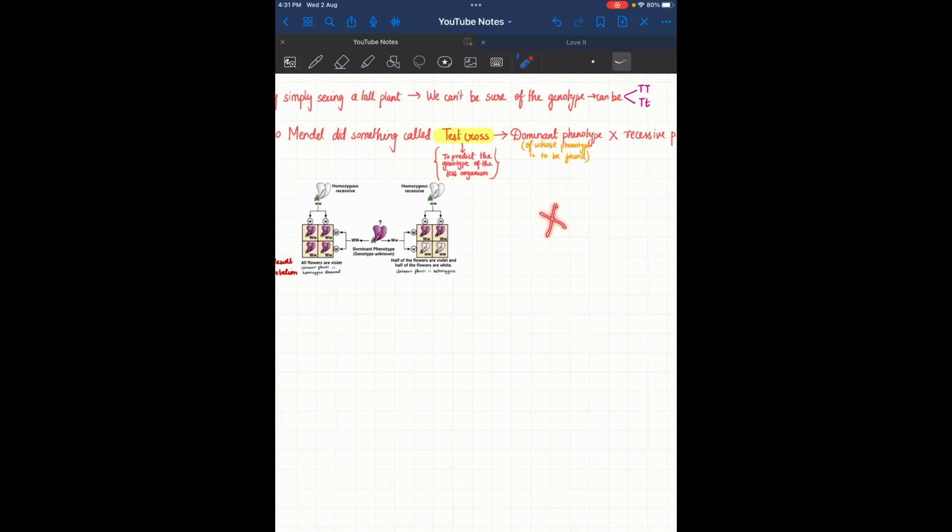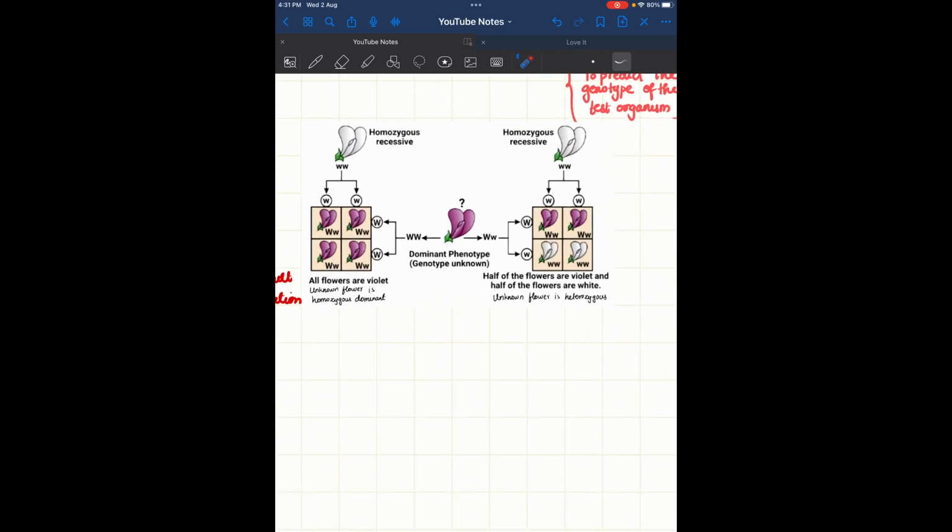Let's say Y is the unknown one. So Y is crossed with the recessive plant. From this we can find what Y is. So this is crossed with the recessive, and this is crossed with another recessive. There can be two possibilities. Consider the color of the flower here. Say W for the violet one, and small w for the white one, that is recessive.